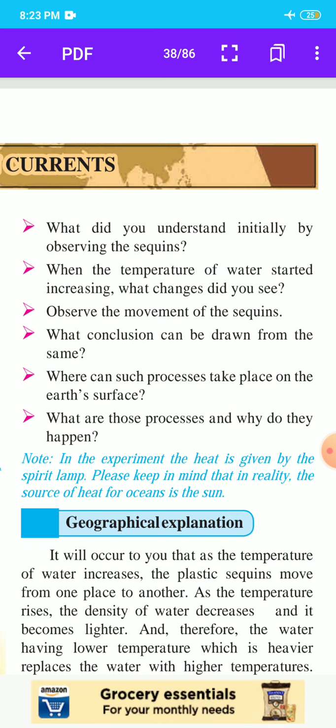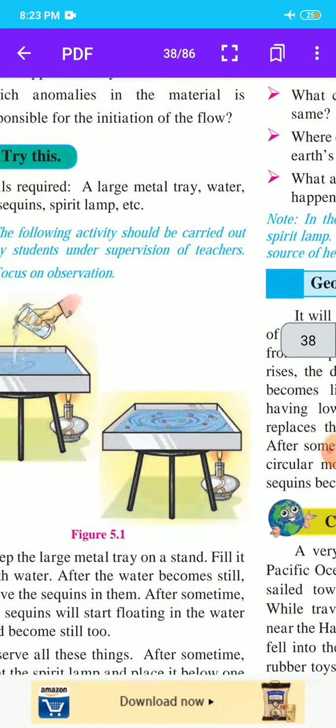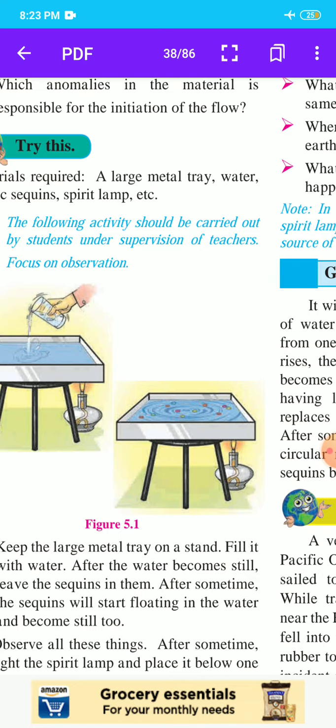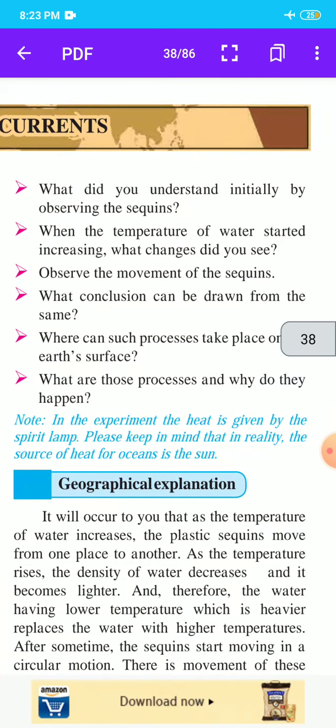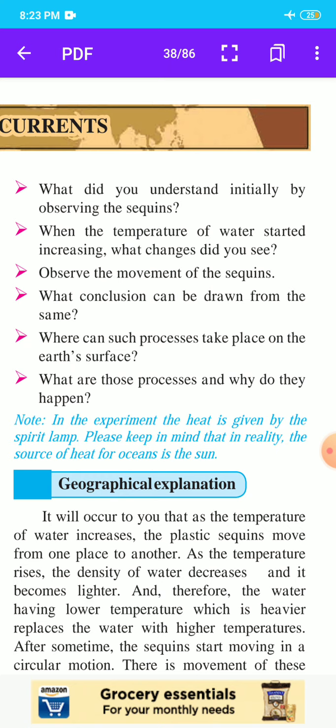Then the third question is, observe the movement of the sequins in these two figures, first figure and then second figure. What conclusion can be drawn from the same? Where can such a process take place on the earth's surface? What are those processes and why do they happen? Students, answer these questions when you complete your experiment.